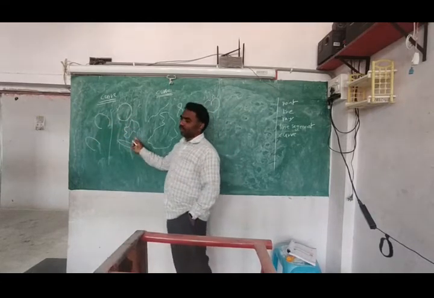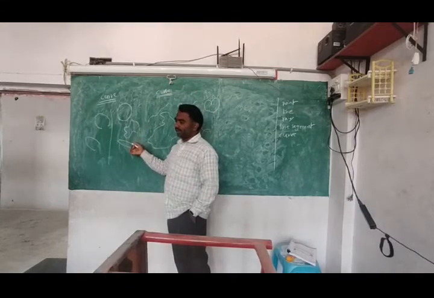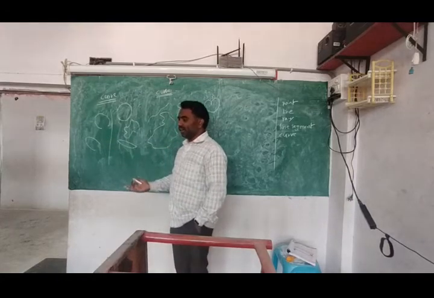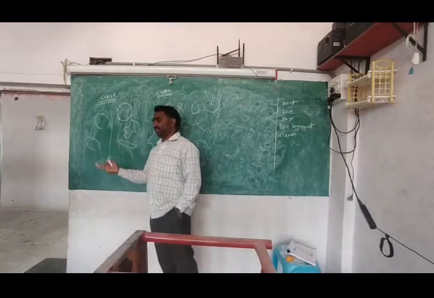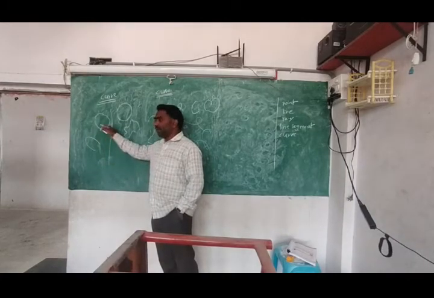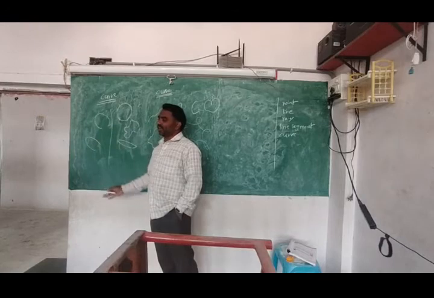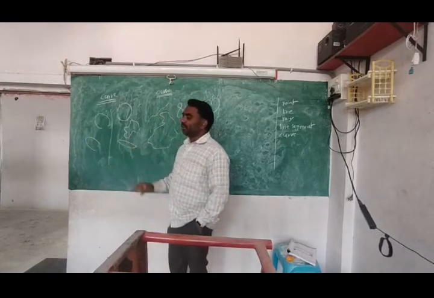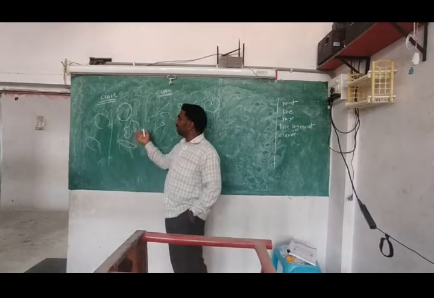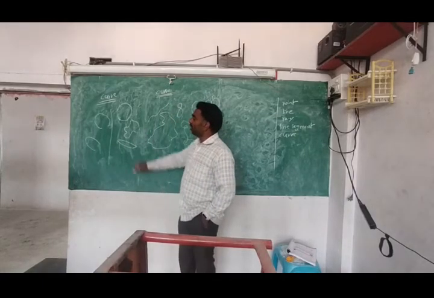In these curves, where I have started, there only I ended. In this, where I have started, I ended in a different place. Starting point and ending point are different here. But in this, starting point and ending point are the same.